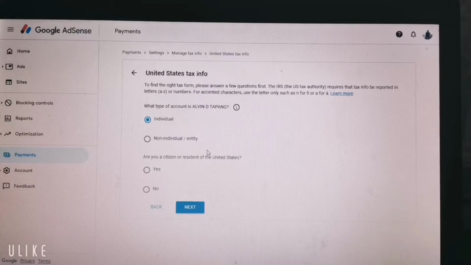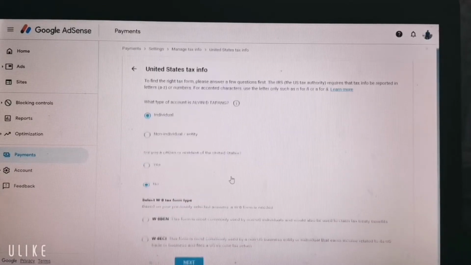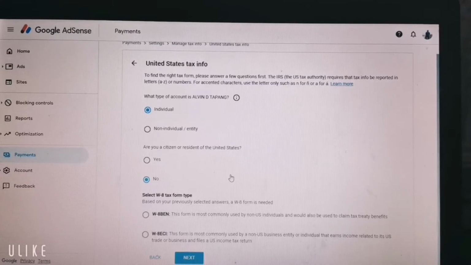The next question is, are you a citizen or resident of the United States? I am not, because I am here in Saudi Arabia and I am a citizen of the Philippines. So I will click no and then click next. At this time, it is asking which W-8 form.